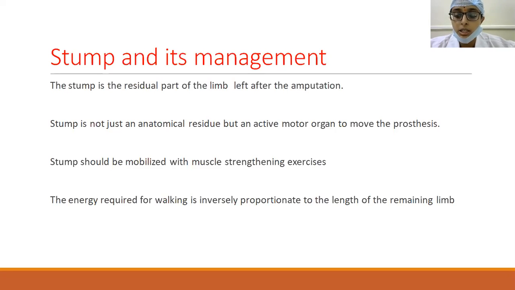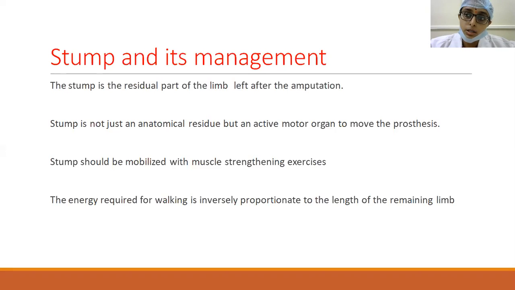In the same way, when an above knee amputation is done, good adduction and abduction exercises of the above knee stump should be done. Otherwise, there will be contractures, and once the wound heals, the rehabilitation will not be proper. So proper muscle strengthening exercises should be initiated. And as I have told just earlier, the energy required for walking is inversely proportional to the length of the remaining limb.